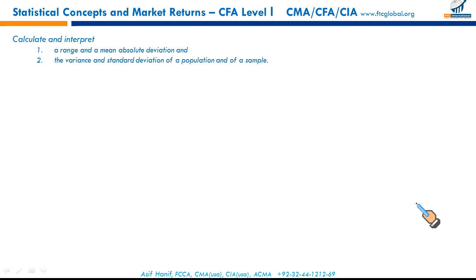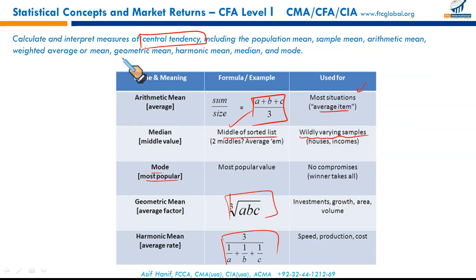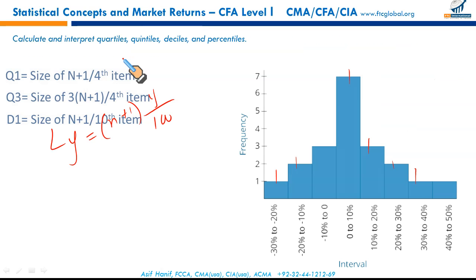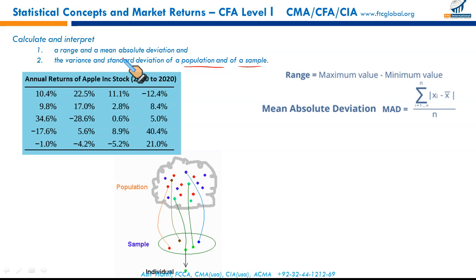Calculate and interpret range, mean absolute deviation, and the variance and standard deviation of population and sample. Next, these are the measures of dispersion. What we have learned so far: first we studied a set of measures of central tendency: mean, median, mode, geometric mean, harmonic mean. Then the measures of location. Remember guys, 1 inch deep, miles long. Just an overview, and the rest of it would be covered through questions.